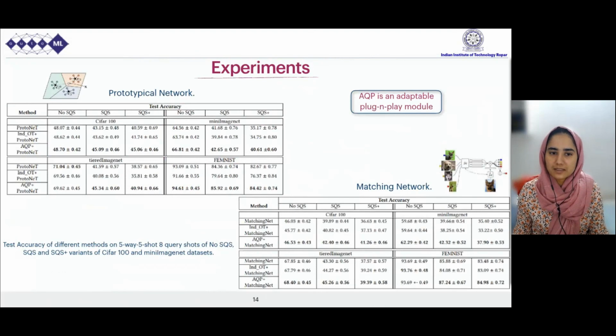The proposed AQP is an adaptive plug-and-play module which can be added to any episodic regimen. We have appended it to prototypical networks and matching networks and shown results on CIFAR-100, mini ImageNet, tiered ImageNet, and FEMNIST datasets. We observe that AQP performs better than the inductive version of optimal transport.